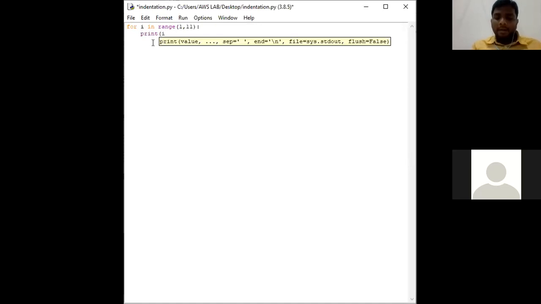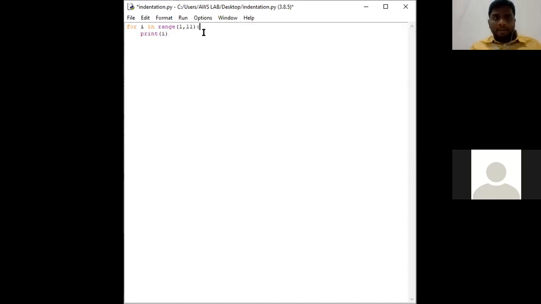Print i. See, immediately after the end of the first line, when I press the enter button, automatically the interpreter takes 4 white spaces or 1 tab. I am highlighting those particular 4 white spaces. This highlighted space is called indentation. So here we need not use any sort of curly braces.